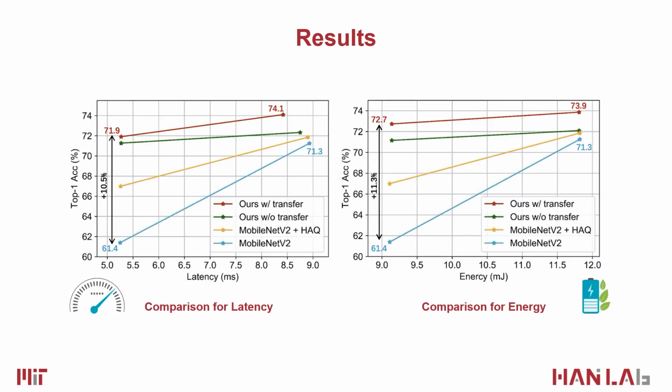We also compare with mixed precision models searched by HAQ under the latency/energy constraints. When the constraints are strict, our model can outperform the fixed precision model by more than 10% accuracy and 5% compared with HAQ. Such performance boost may benefit from the dynamic architecture search space, rather than a fixed one such as MobileNetV2.